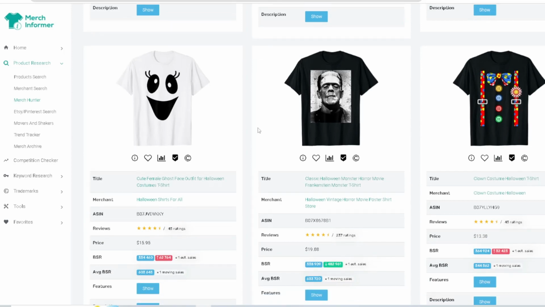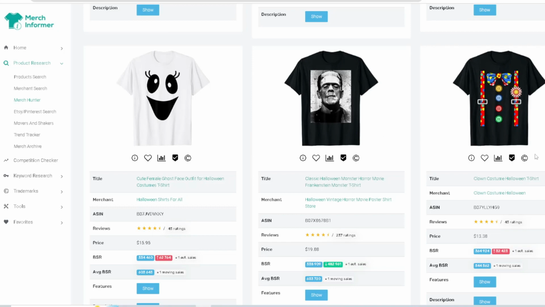Got a cute ghost face. Anything with the faces on t-shirts for Halloween. Jack-o'-lantern, ghost faces, anything like that. If you can think of scary faces, anything like that, you can create something like that. You can create a top seller in here, right? And it can make a lot of sales for you, okay? And you can turn it into a top seller.